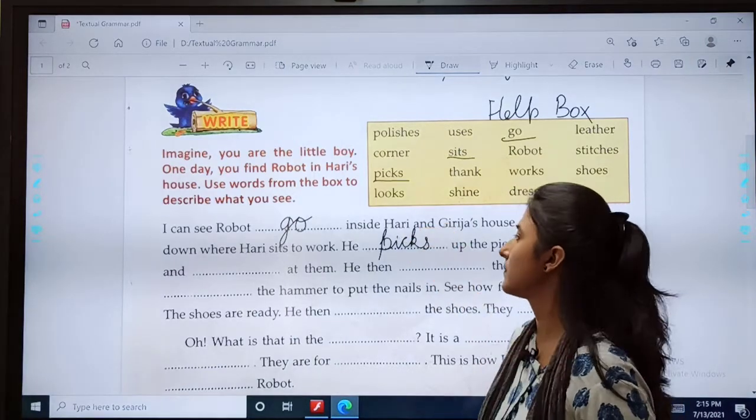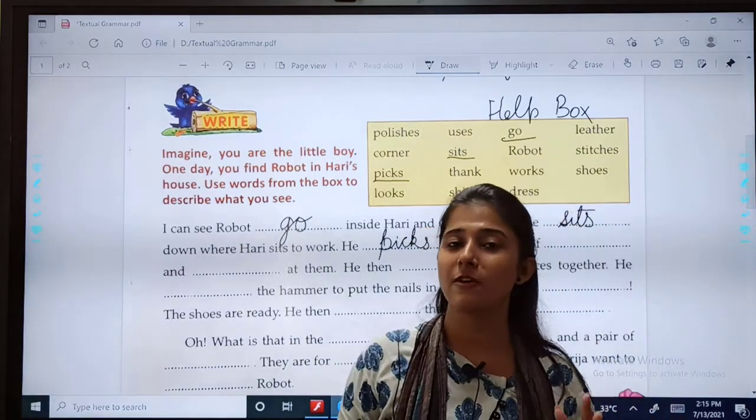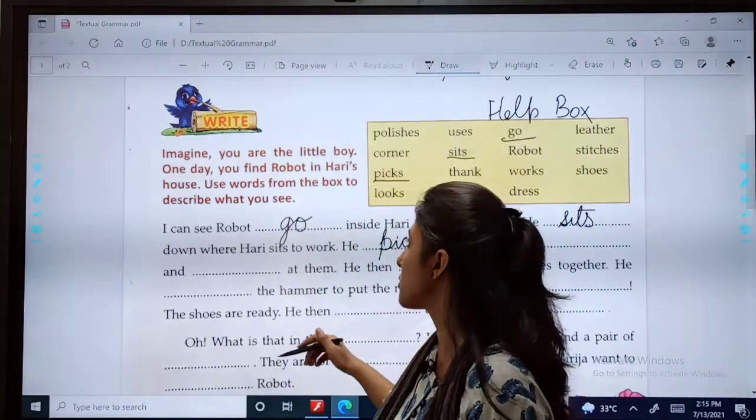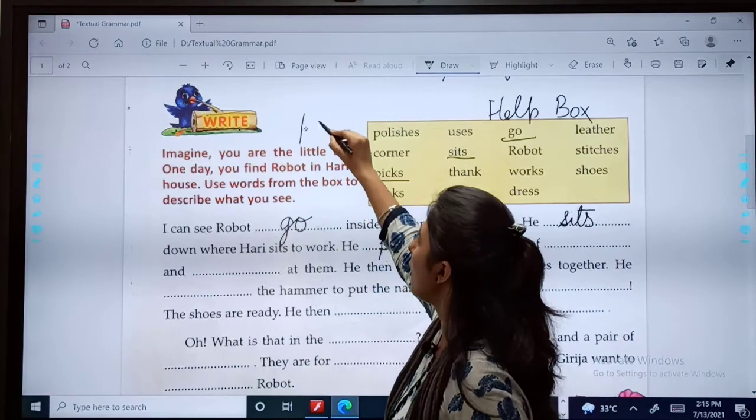Okay, children. So, in this way you have to find the correct option from the help box and complete this short story. This is your homework.